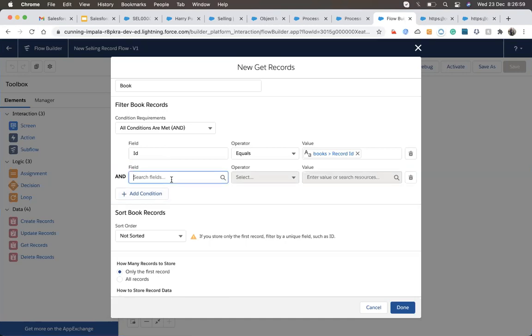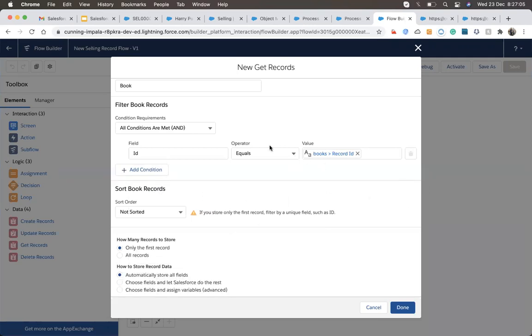We can also add a condition. Yeah, I got it. We can add as many conditions as we want up here. So right now, on the basis of ID, I'm just capturing that record, and the record I will use only